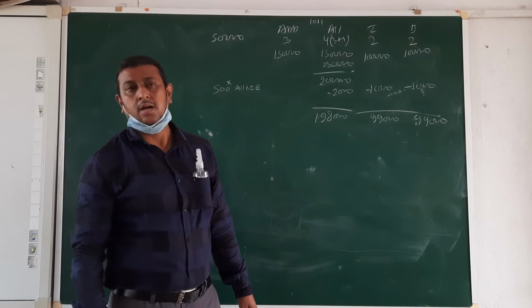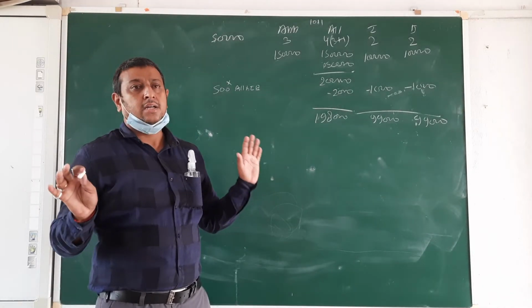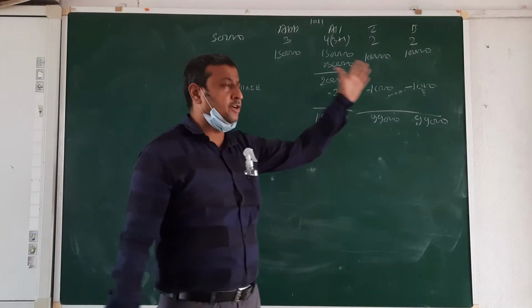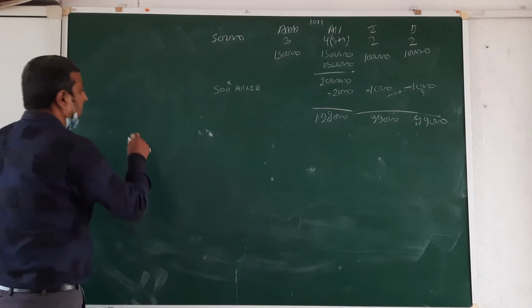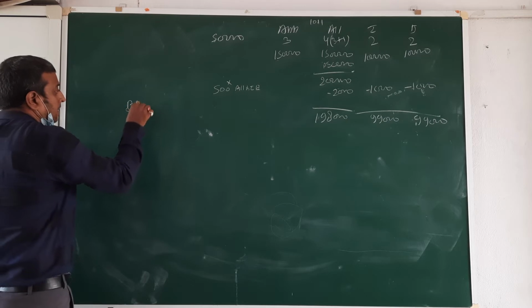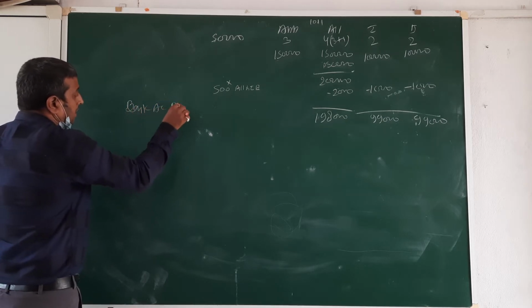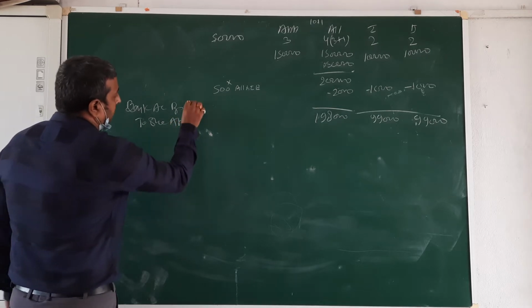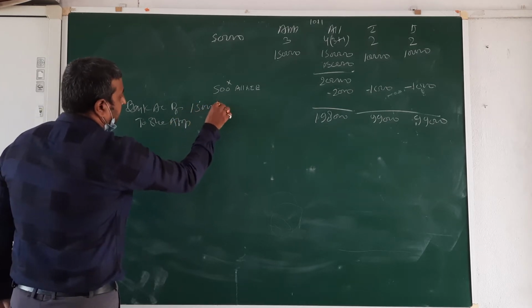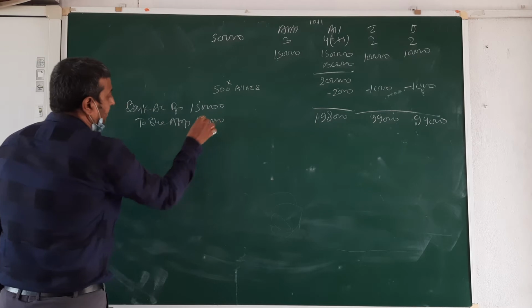Wait, this is your profit. Before that, we are going to do the entries. Just see how we do the entries. First entry: bank account debit to share application, 1,50,000.